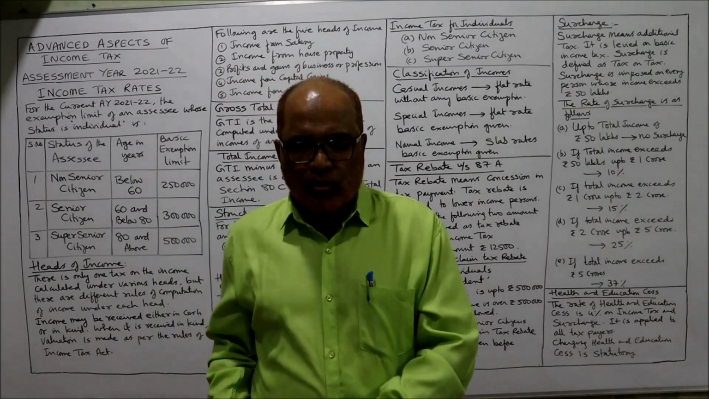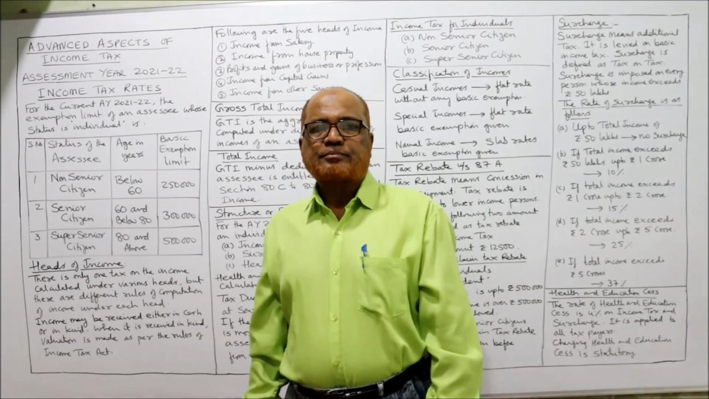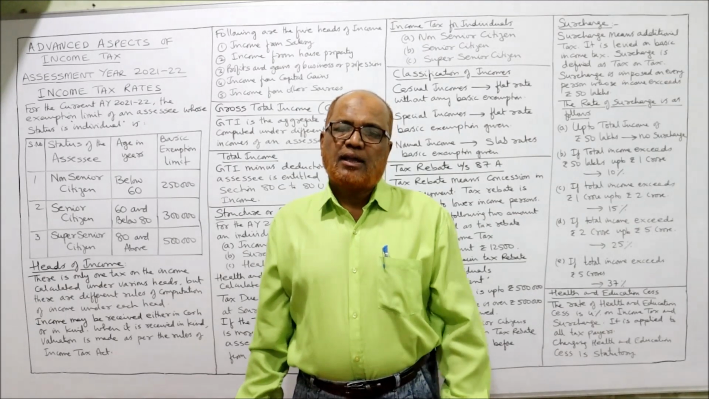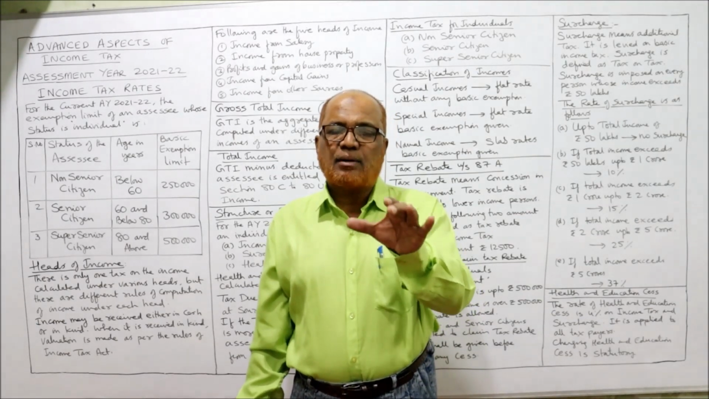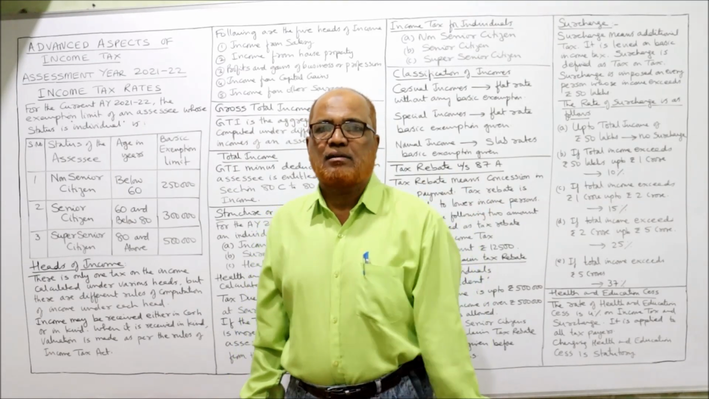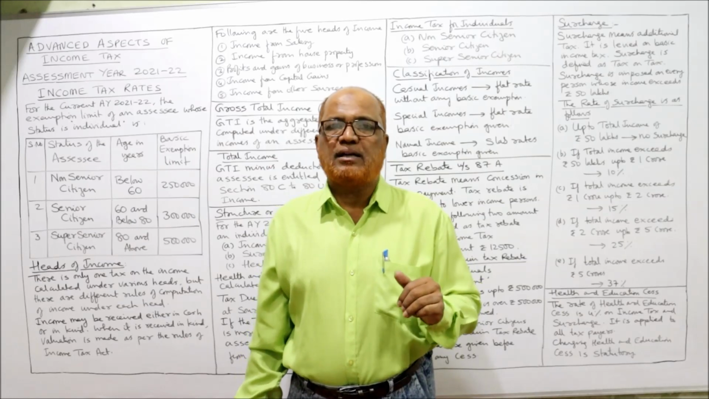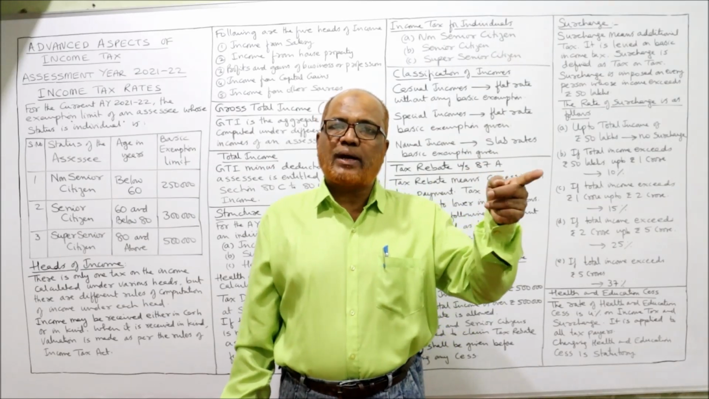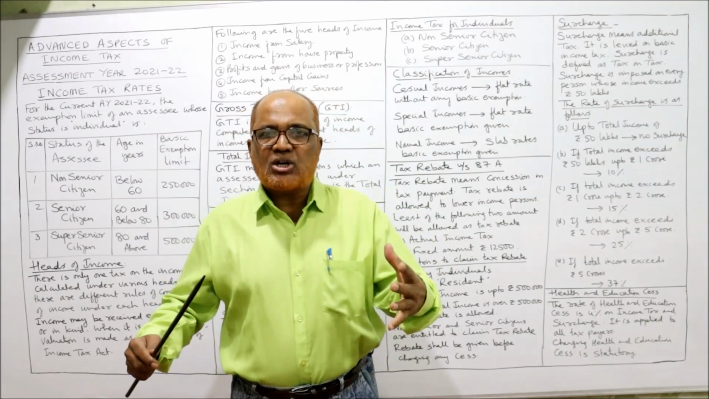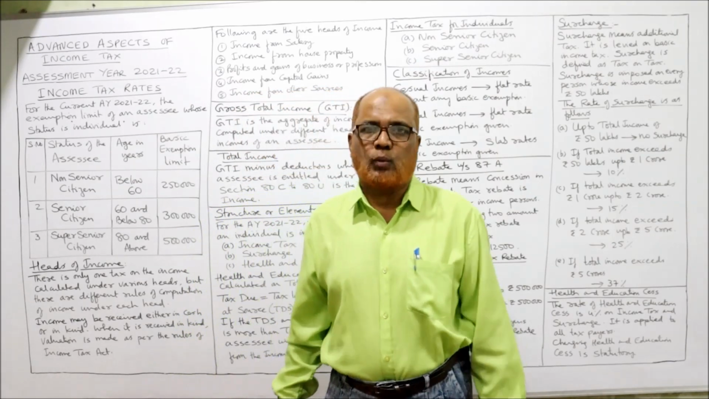Come on viewers, now I'm going to start the topic income tax rates. First of all, our current assessment year is 2021-22. The assessment year is the year in which the income tax is computed for the income which is earned in the previous year. Previous year means the 12 months immediately preceding the assessment year. The previous year was 2020-21 and the assessment year is 21-22. So whatever discussion I am making here is relevant only for the assessment year 21-22.